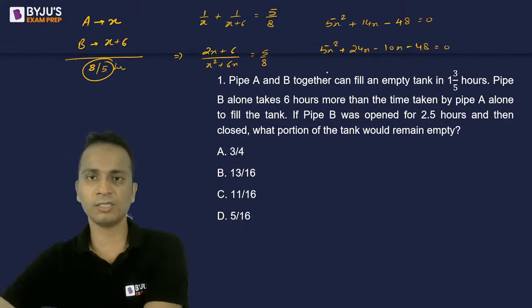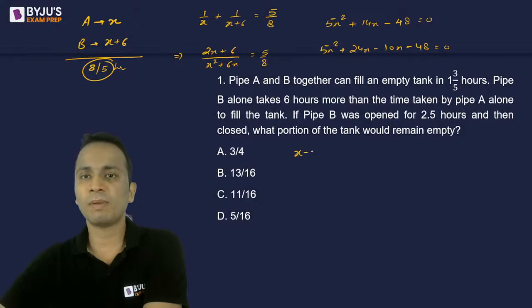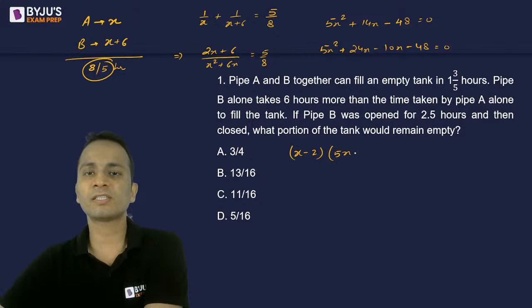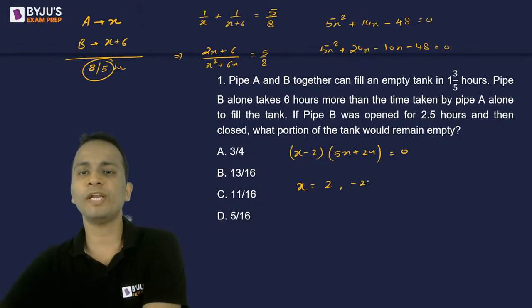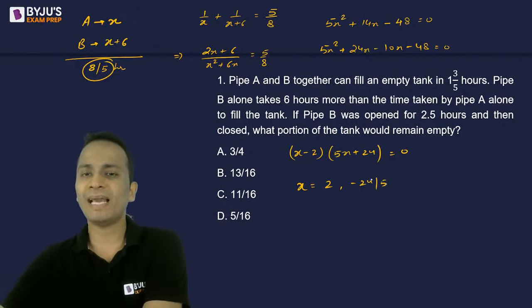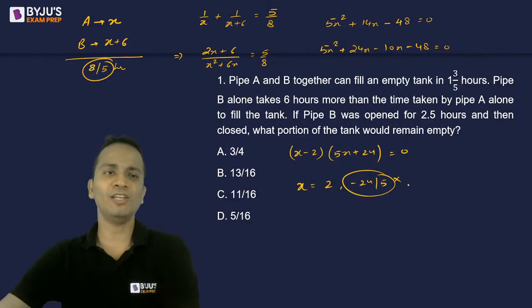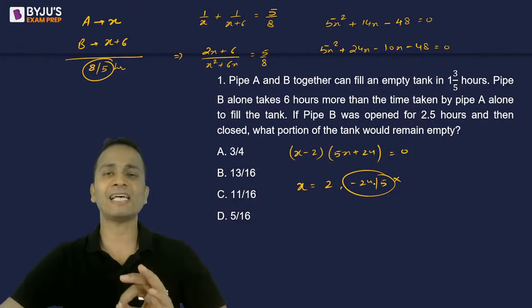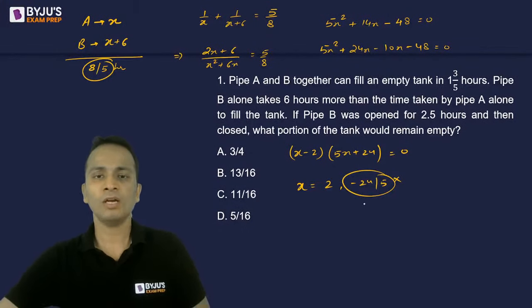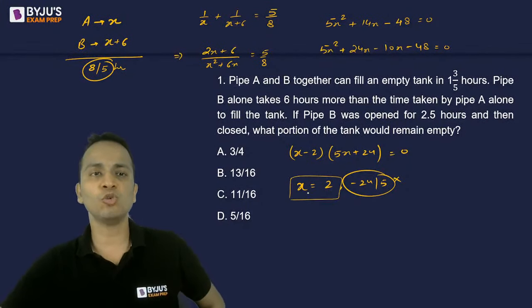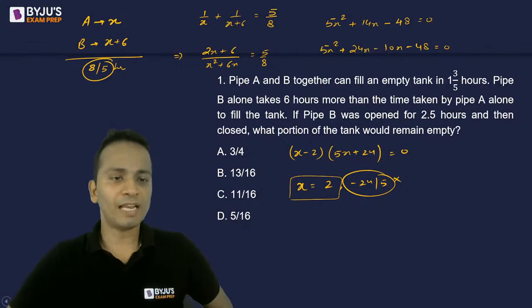Right? This is splitting the middle term. So it will become (x minus 2) into (5x plus 24) equal to 0. So the values of x will be 2 or minus 24 upon 5. Now minus 24 upon 5 cannot be the value of x because x has to be a positive number. So what value of x have we got? 2. So now I've got the value of x as 2.